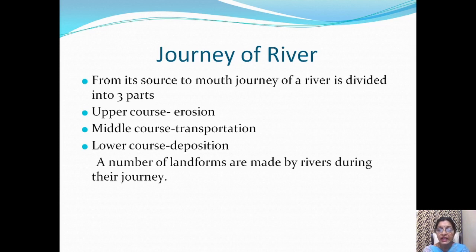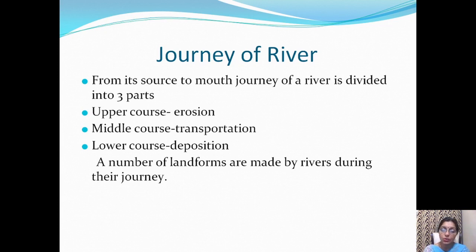Whatever the river has eroded till now, it carries that material with it and makes many landforms such as meander, oxbow lake.